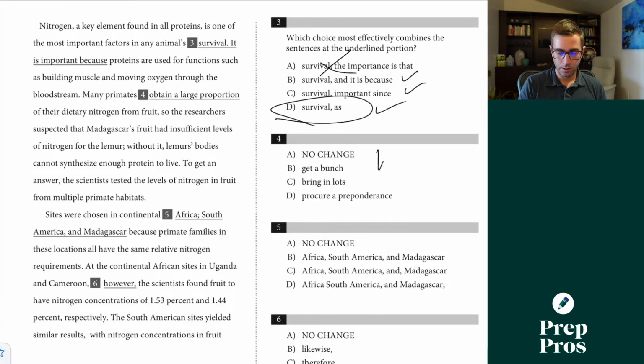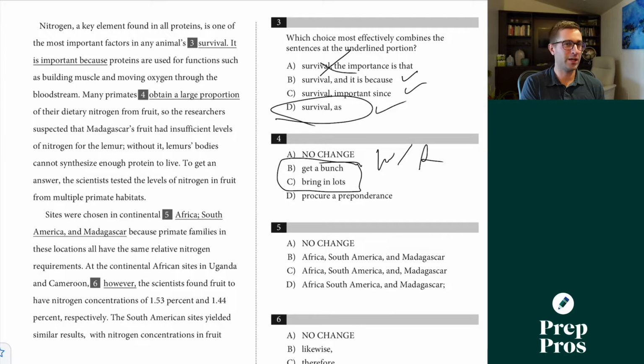Number 4 looks to be a wordiness and redundancy question. Many primates obtain a large proportion of their dietary nitrogen from fruit, so the researchers suspected that Madagascar's fruit had insufficient levels of nitrogen for the lemur. Now, this is where the SAT catches a lot of students who've just been given the bad advice that shorter is always better on the test.